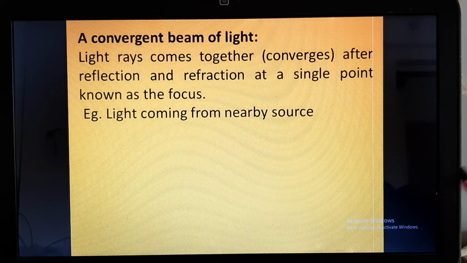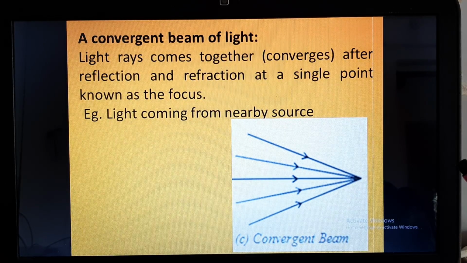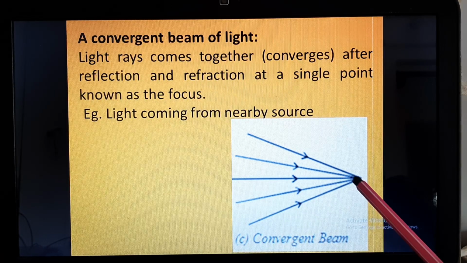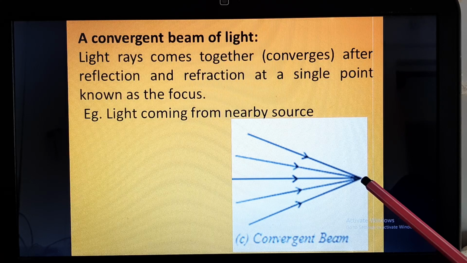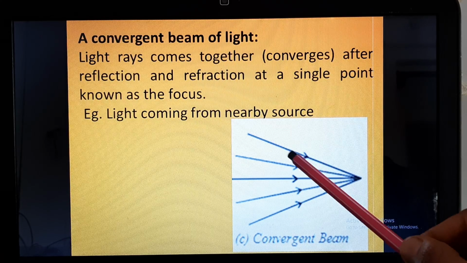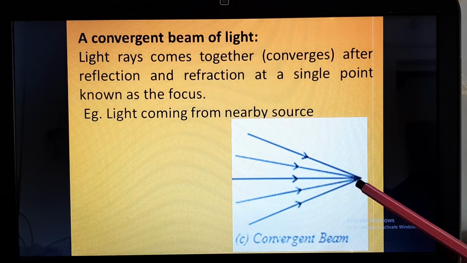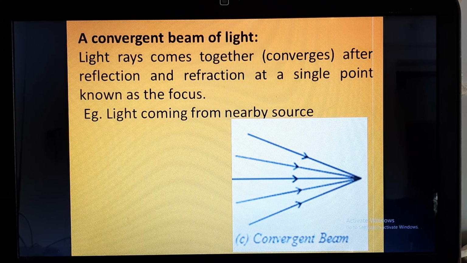Light which is coming from a very nearby source will be called convergent light, right? Light is traveling from this direction to this direction and it is converging to a point which is called the focus. So these beams of light are converging, or coming together, at a single point, and that single point is called the focus.